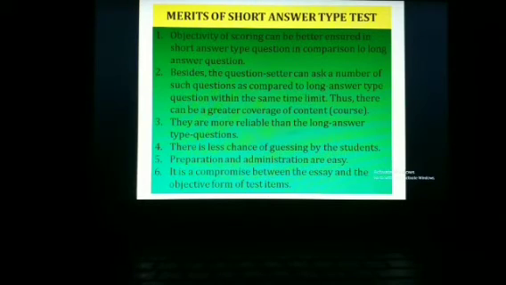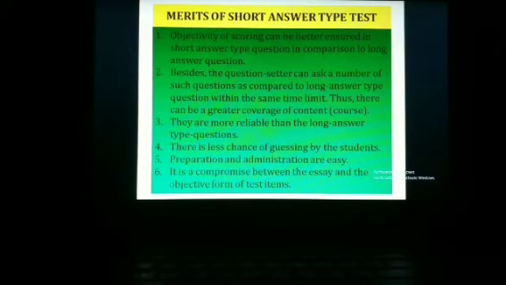Number 5, preparation and administration are easy. Generally, preparation of a test item is more difficult in case of objective type test items, because we have to find out, for example, in a multiple choice item, 4 parallel answers, out of which the child has to select the best one or the correct one.